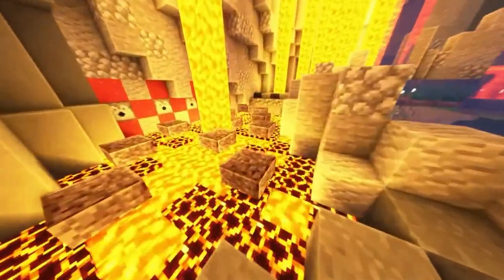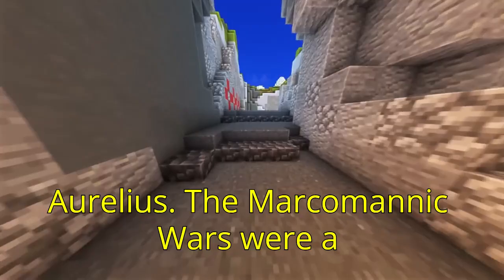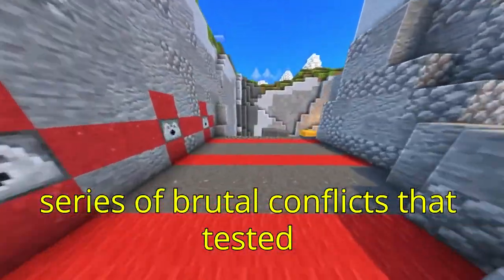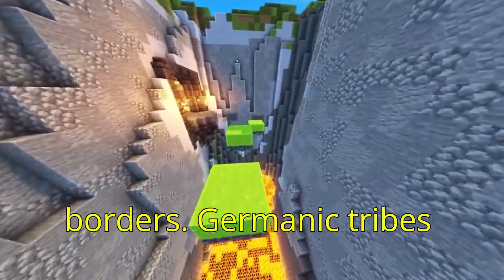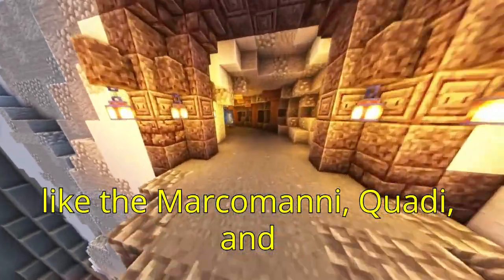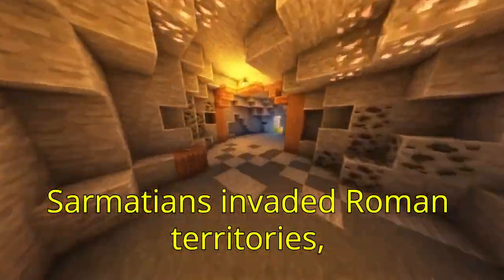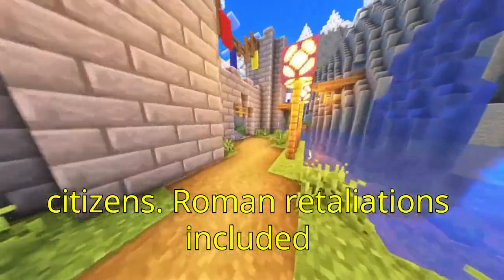Key event: Germanic invasions of the Danube frontier. Key figure: Emperor Marcus Aurelius. The Marcomannic Wars were a series of brutal conflicts that tested Rome's ability to defend its northern borders. Brutality: Germanic tribes like the Marcomanni, Quadi, and Sarmatians invaded Roman territories, sacking towns and enslaving Roman citizens.